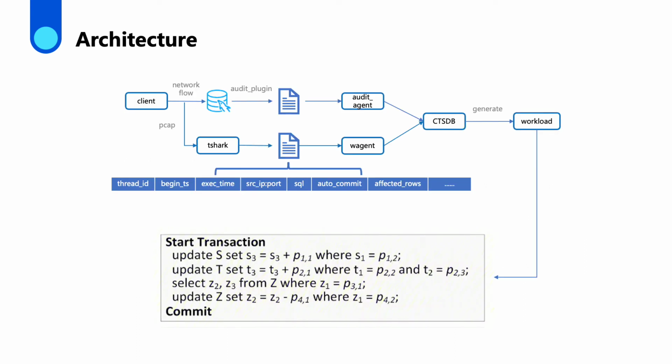We use an audit plugin in the cloud database to capture workload and record it in a time series database. As shown in the picture, queries and transactions are recorded. We can replay them to replay the user's workload, but that is not enough. In knobs tuning, we also want to stress test the database with high concurrency and throughput. So, we designed a new workload generator tool.